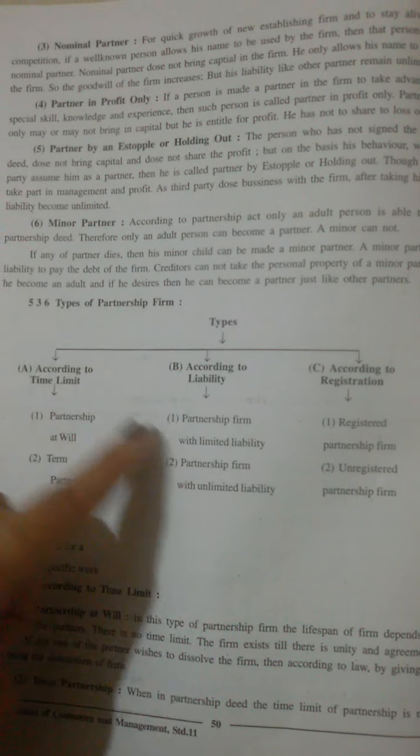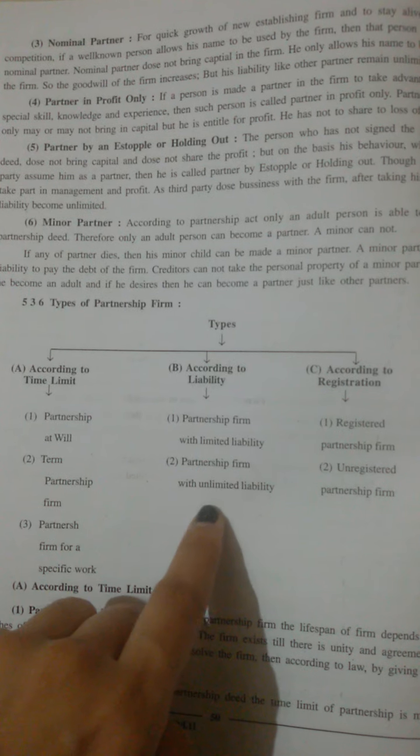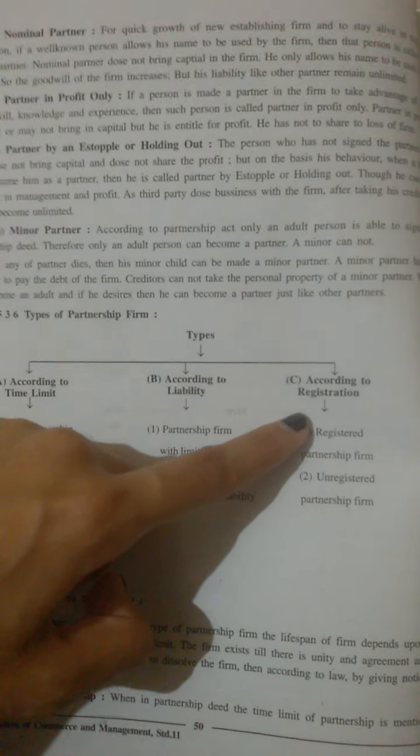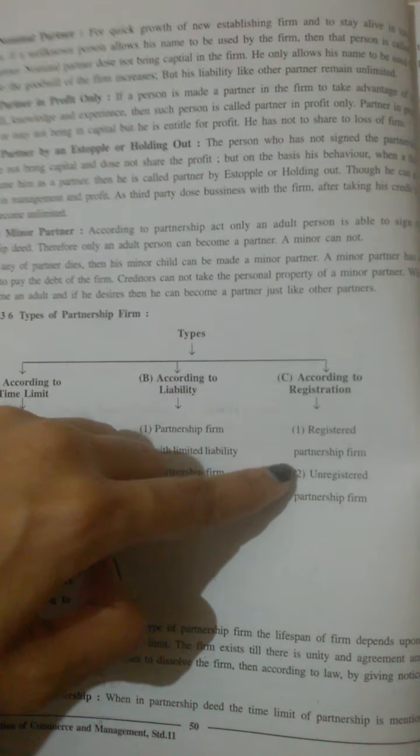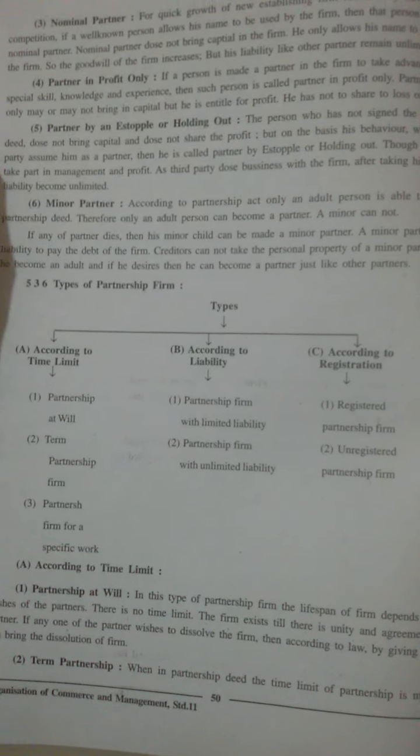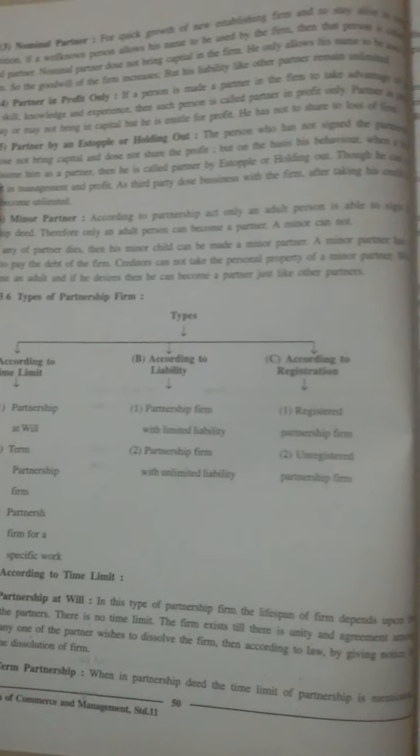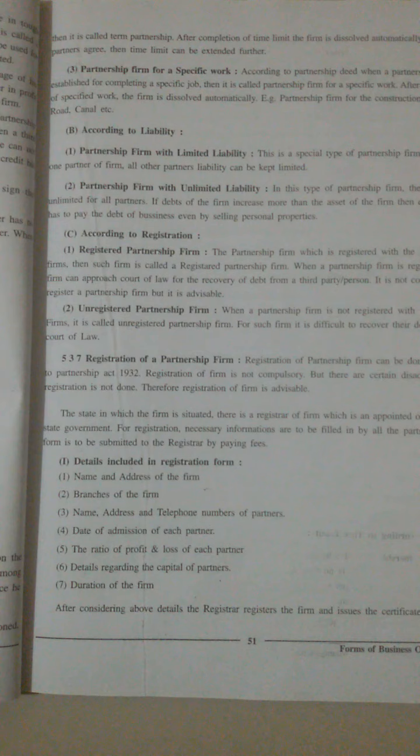We have already seen the meaning of limited liability and unlimited liability. And the third one, according to registration, includes registered partnership firm and unregistered partnership firm. So these are the types of partnership firm. Now next is registration of a partnership firm.